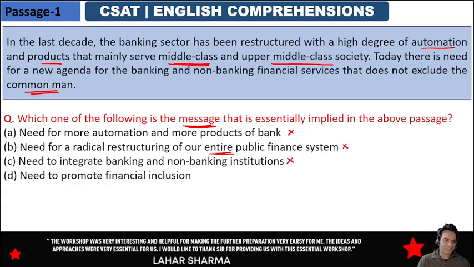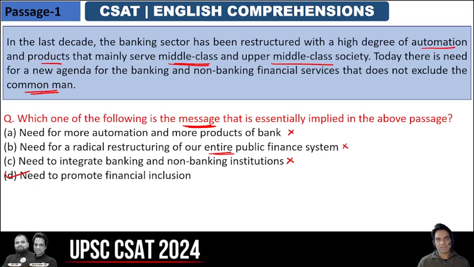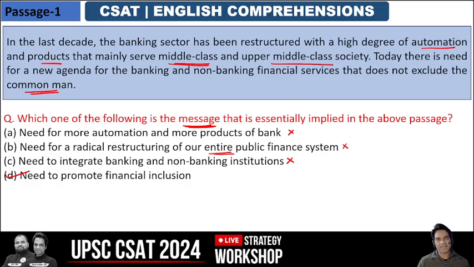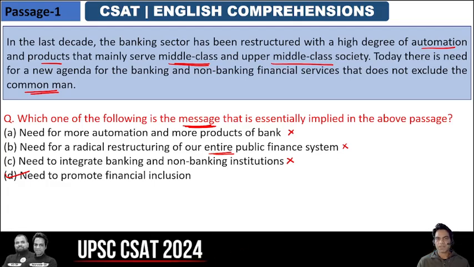So I think that is the option we were waiting for. There is a need to promote financial inclusion, that everybody should be included in financial growth or in the financial gamut of the country. So that is the message conveyed, that in the last 10 years we have seen a lot of automation and products which are customized for middle class and upper middle class.